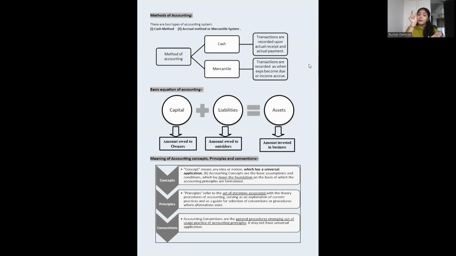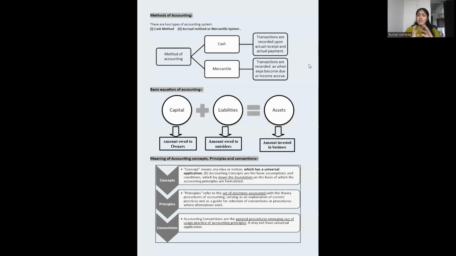But if that has been received, they'll be debiting and crediting the bank and other accounts, and then making a combined entry. So this is a principle. They may be following a different method, and these may be following a different method. So these particular methods have to be combined, so that everyone is on the same page. What procedure you're following, what practice you're following, that is your principle. Set of doctrines associated with your theory of procedures of accounting. Whatever practice you follow for recording a transaction, you have to give an explanation, a theory behind it, like we learned about theories in school. All the bases of following this come under your principles.